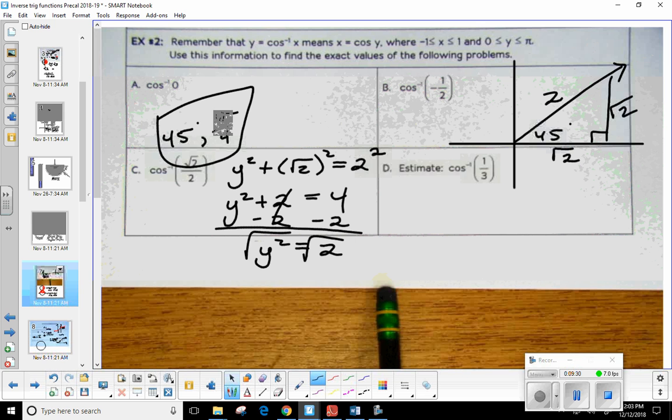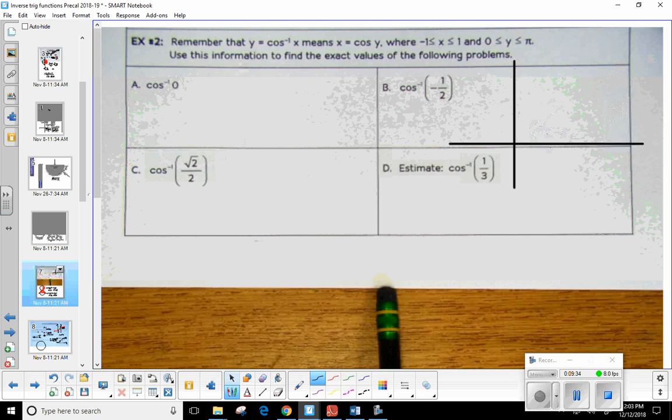Now, let's go back to A. I'd skipped it previously because there was something unique about it. Okay, so it says cosine inverse of 0, right? Well, what quadrant would I put this in? Would it be in the first or the second? Okay, Angel's already figured it out. This one's a little different because 0 is neither positive nor negative, right? Well, let's say you just go ahead and put it in quadrant 1.